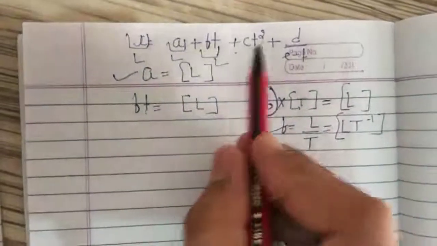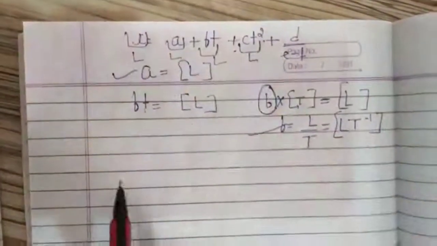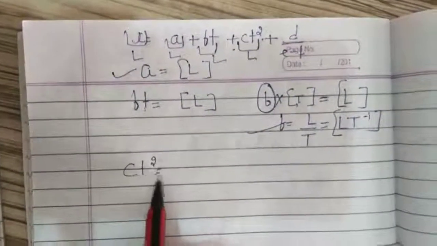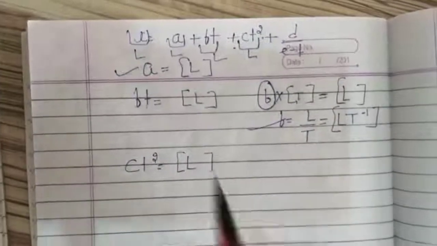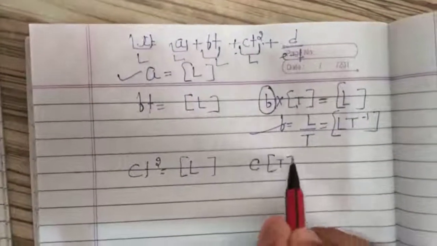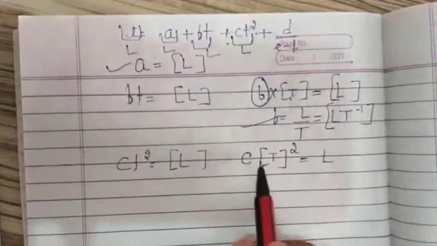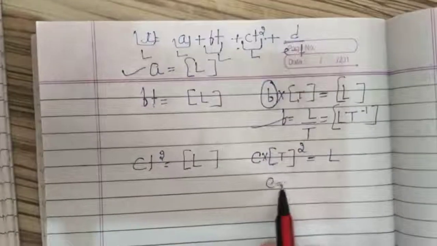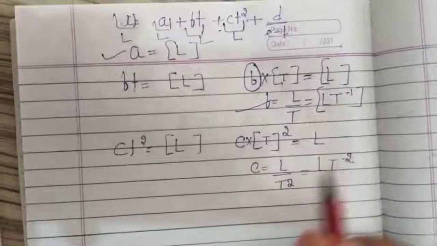And what is the dimension of this third term? It is also the dimension of length. Ct square is equal to the dimension of length. In the question they have given that t has the dimension of time. So t square in multiplication mode will again become division mode. So what will it become? Lt minus 2. So you have found the dimension of c also.